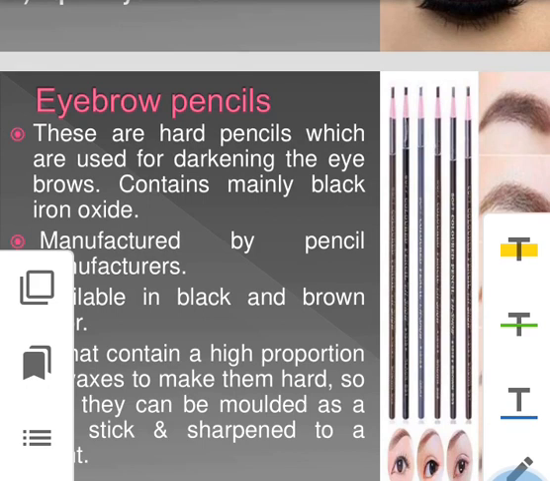They are available in two colors, black and brown, and contain high proportions of wax so that they become hard and can be molded as sticks and sharpened.